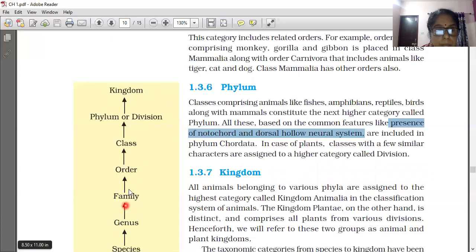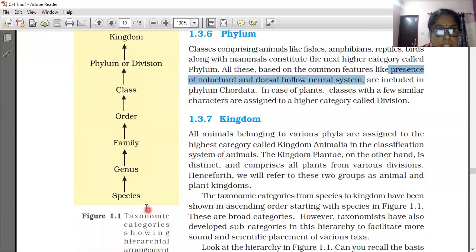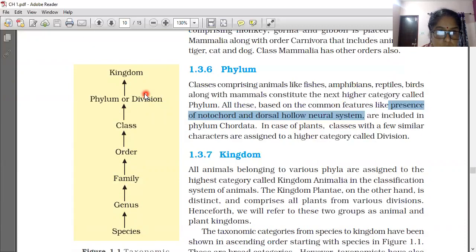So, students, we have completed the taxonomical categories. This chart you also have to draw along with the answer. Species: many species combine together to form a higher order. Genus: genera combine together to form family. Families combine together to form order. Orders combine together to form class. Classes combine together to form phylum in animals and division in plants. Many phyla combine together to form the animal kingdom, Animalia, and many plant divisions combine together to form the Plantae kingdom.